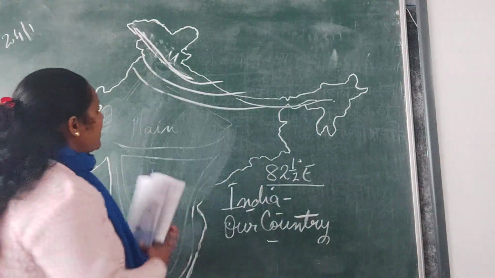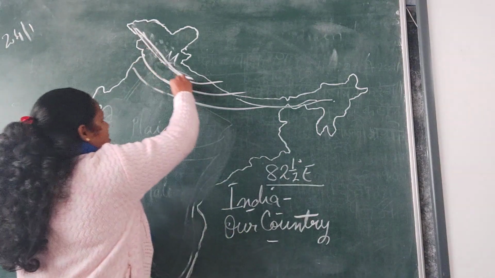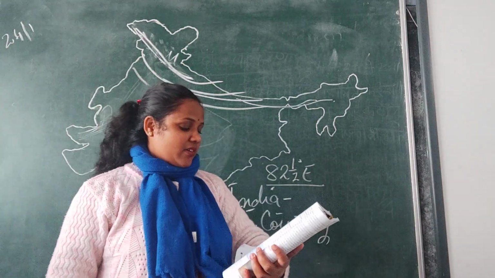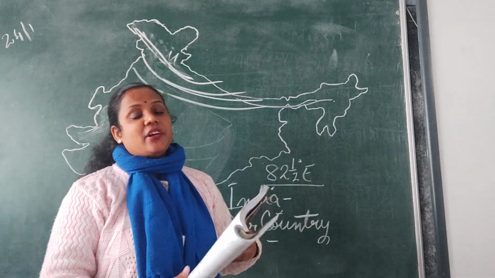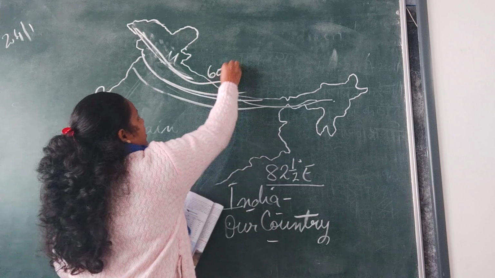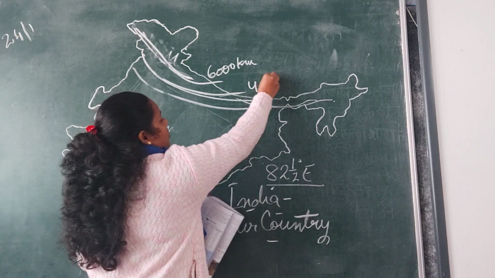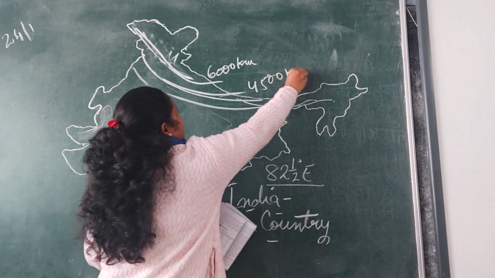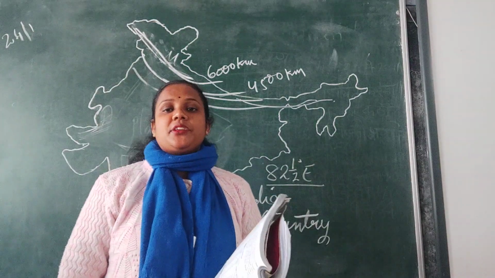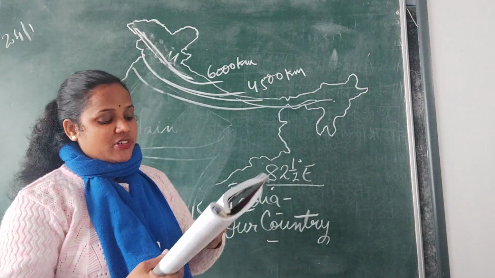Then second, I told you, we divide the Himalayas into three. The second one is the lower one, which is known as Himachal, also called the lesser Himalaya. These are up to 4,500 meters. It starts from maybe 3,700 to 4,500 meters above the sea level, and these will be your Himachal ranges.